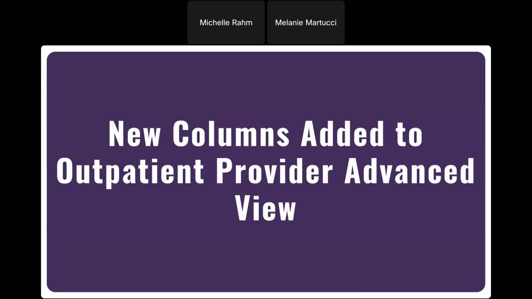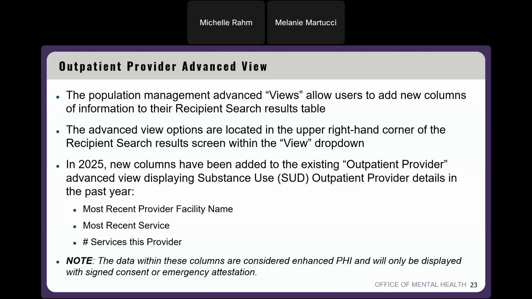All right, new columns added to the outpatient provider advanced view. So we have recently added some SUD information to our current outpatient provider advanced view. We also call these the population management advanced views. And what this is, when you run a recipient search, you land on our standard recipient search results page with the standard table, standard columns.